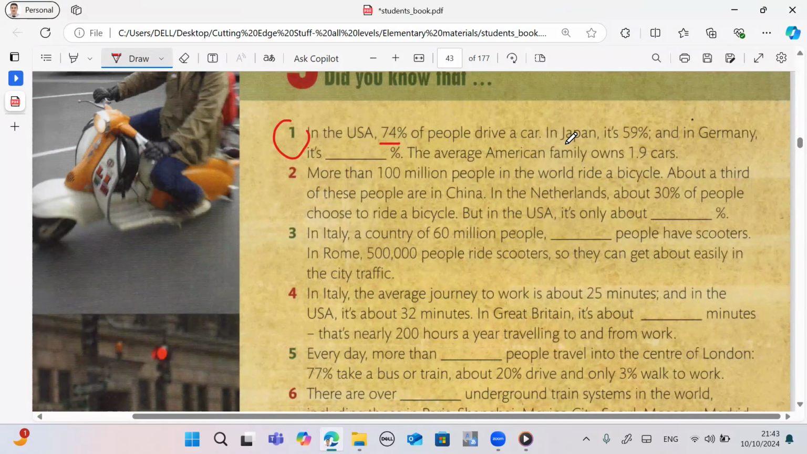2. More than 100 million people in the world ride a bicycle. About a third of these people are in China. In the Netherlands, about 30% of people choose to ride a bicycle. But in the USA, it's only about 2%. 3. In Italy, a country of 60 million people, 9 million people have scooters. In Rome, 500,000 people ride scooters so they can get about easily in the city traffic.